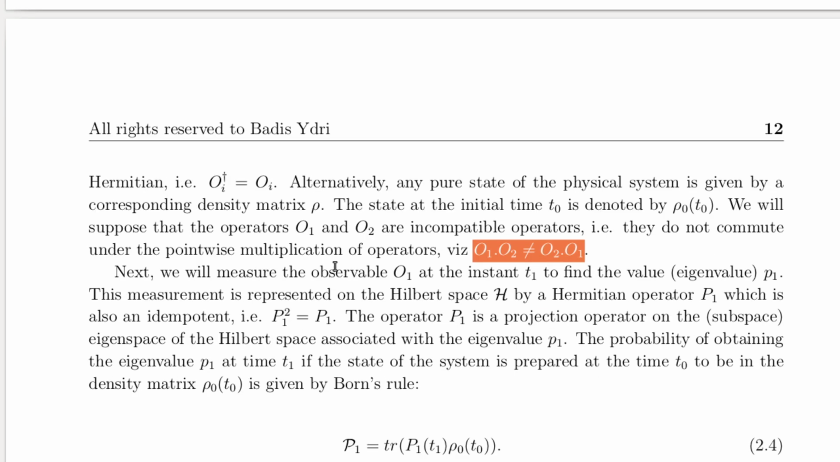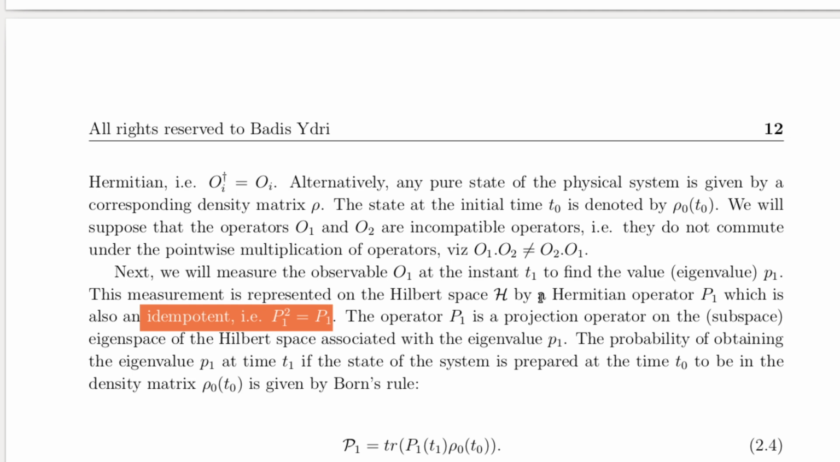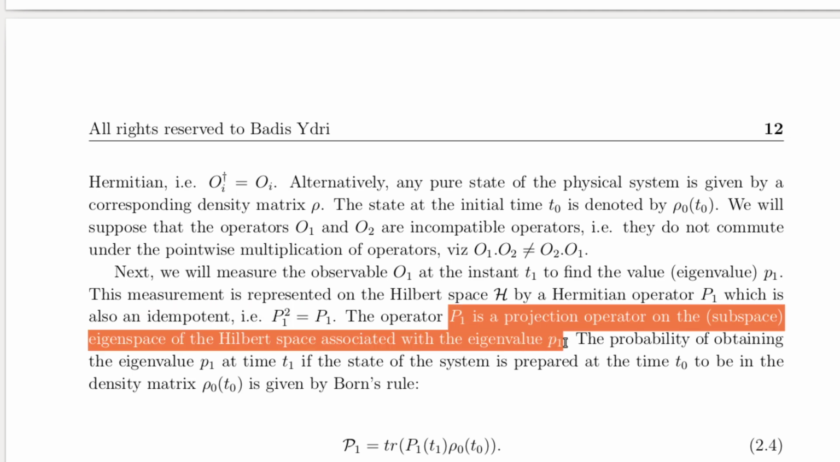The first measurement. Suppose we measure the observable O1 at a specific time, T1. The result of this measurement will be one of the eigenvalues, say P1. This measurement is represented in the Hilbert space by a projection operator, P1. Projection operators are special because they are idempotent, meaning P1 squared equals P1. They act to project the state of the system into a subspace corresponding to the measured eigenvalue P1.